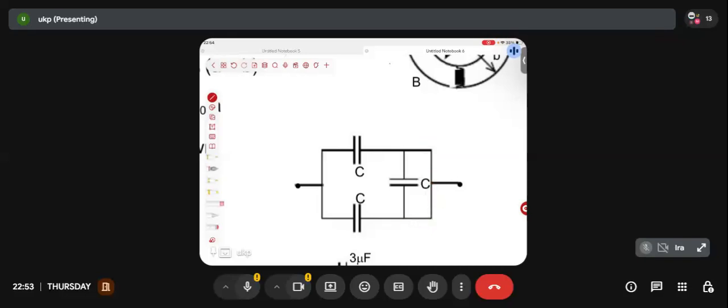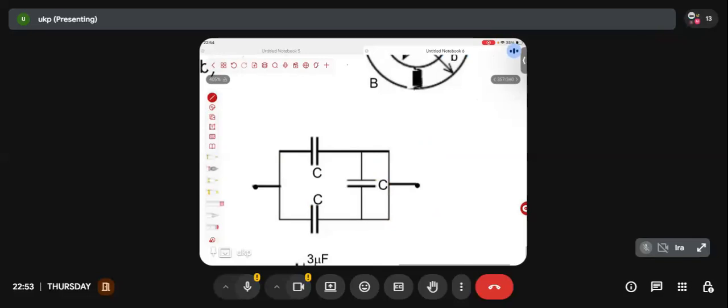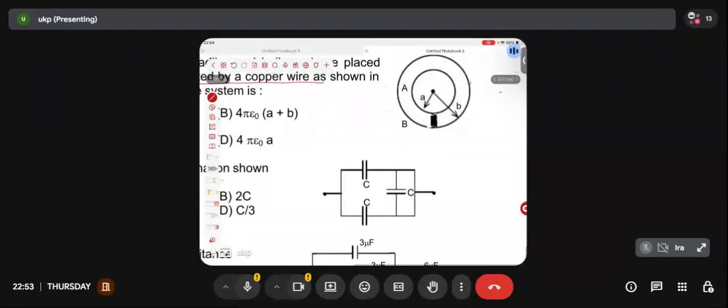No, sir. Why? Sir, if there is no charge, make it an open circuit. Okay, let's make it an open circuit. If there is no charge, can I just remove this from the figure? We have been able to prove that there is no charge present on this. If there is no charge present on the capacitor, is there any significance of keeping this capacitor in the picture? No, sir. So will it be okay if I just remove this capacitor from the picture? Yes, sir. So chalo, let's draw the equivalent circuit by removing this capacitor.